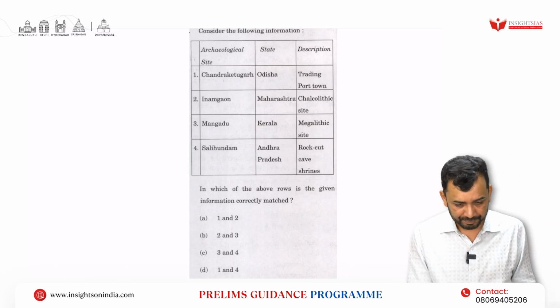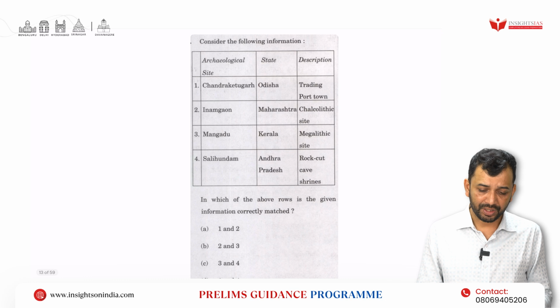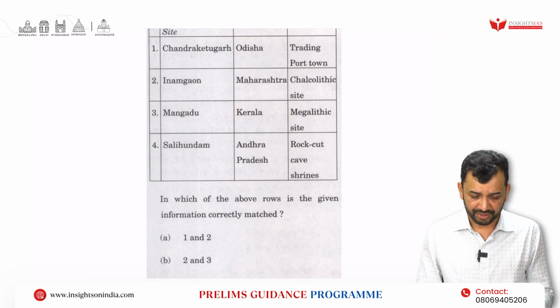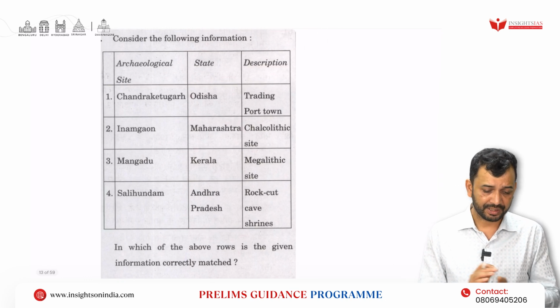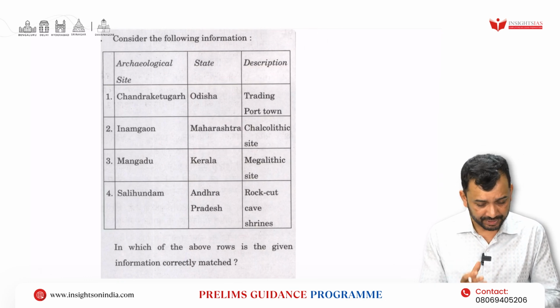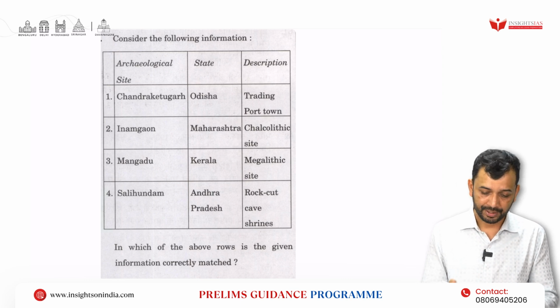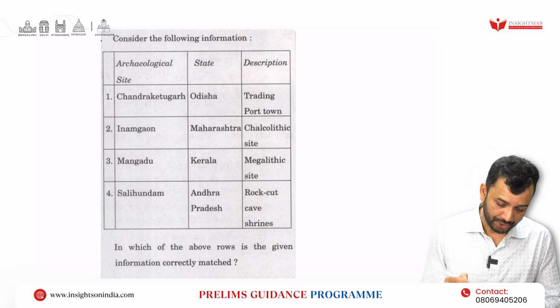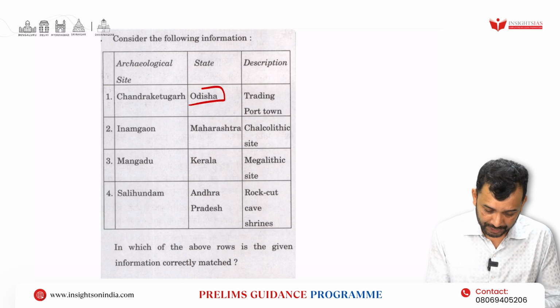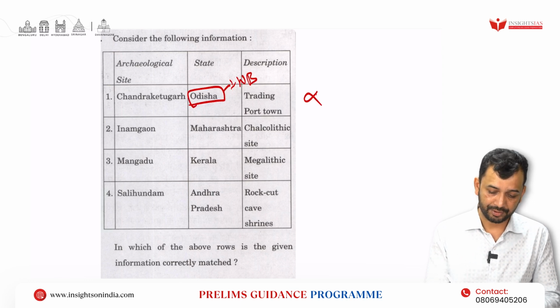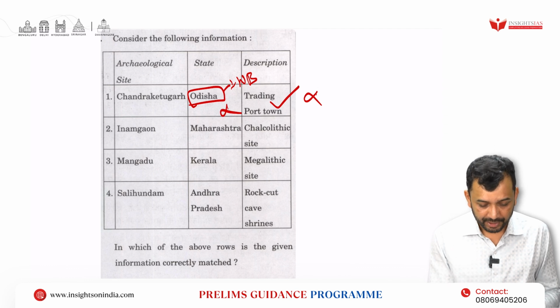Again, if you look here, what is the archaeological site, what is the description, and what state is it associated with. Again, you can see Chandraketugarh, state Odisha, description trading port town. Now, you know that this is basically not Odisha, but it should be West Bengal. So, this is correct, but this part is incorrect.